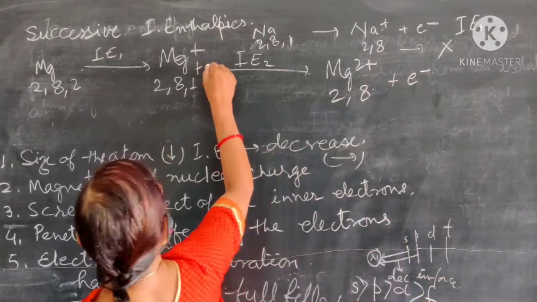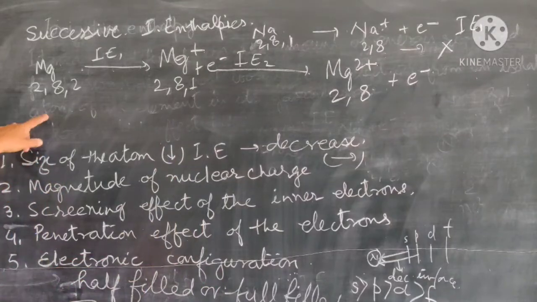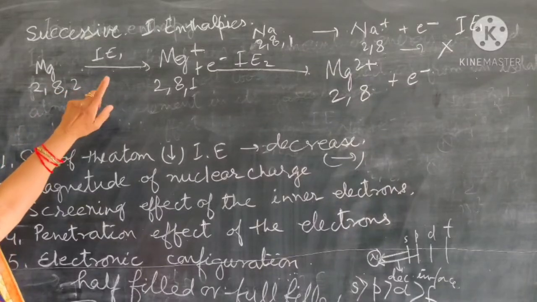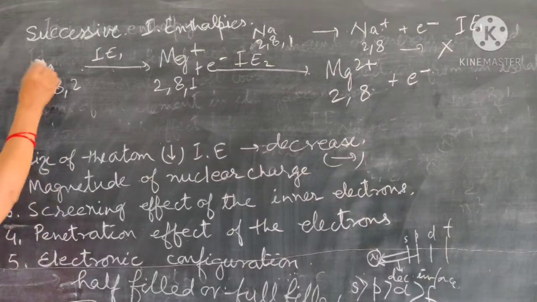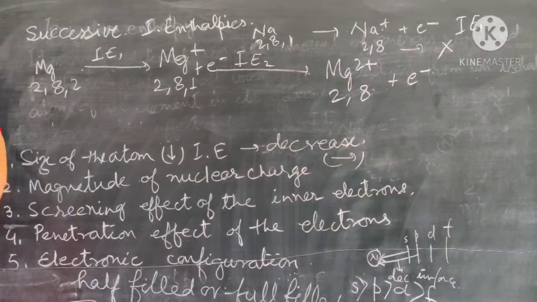Clear? Now in the first case, when we are removing the electron, the magnesium atom is a neutral atom. So the energy required is less, but because the electrons are paired, and this belongs to the second group, the electronic configuration is ns2, electrons are paired.